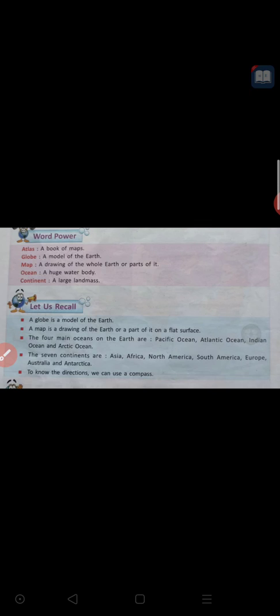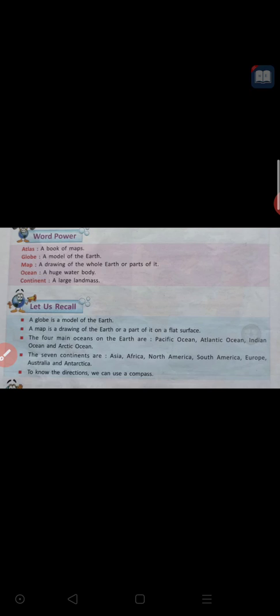And the 7 continents are Asia, Africa, North America, South America, Europe, Australia and Antarctica. These are the 7 continents.